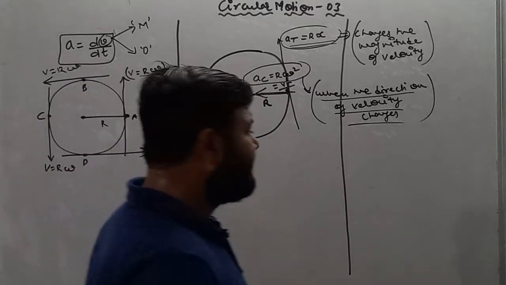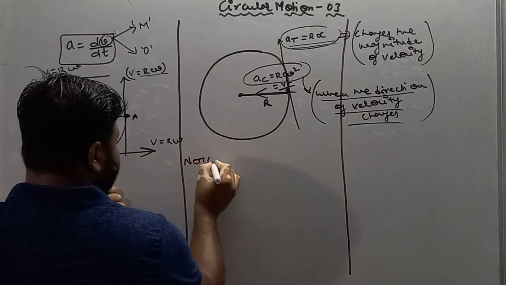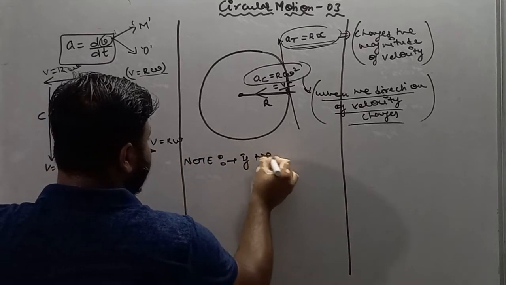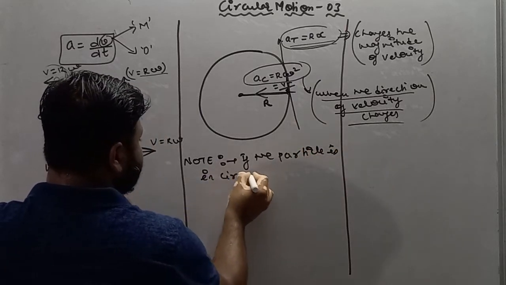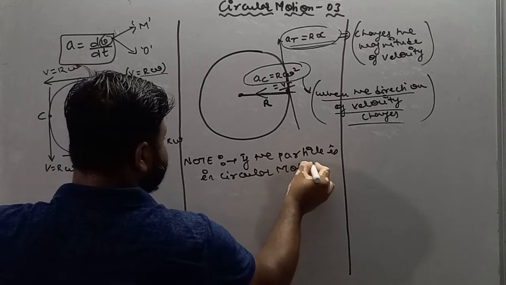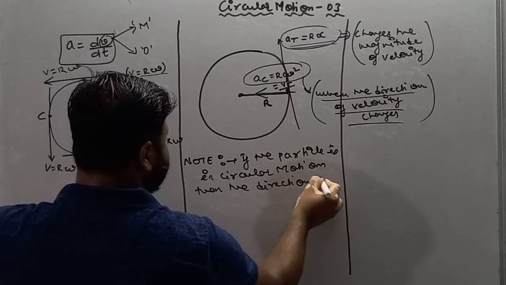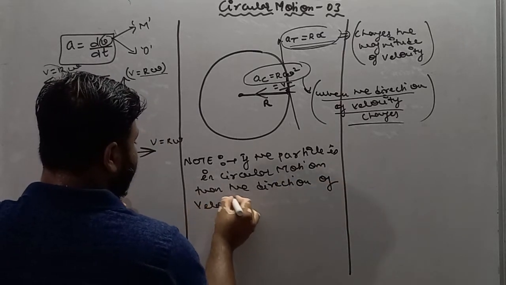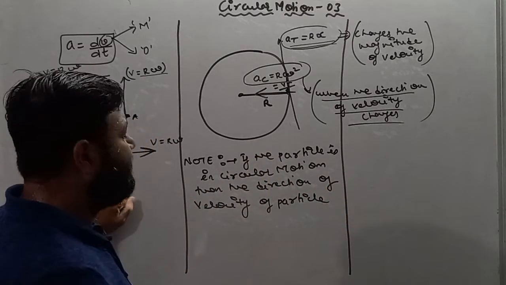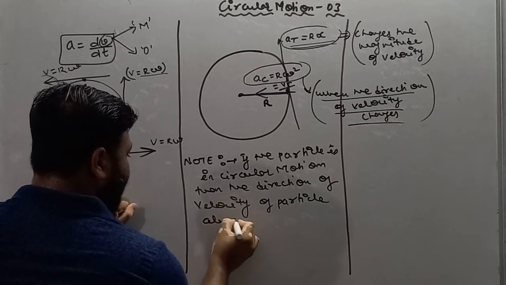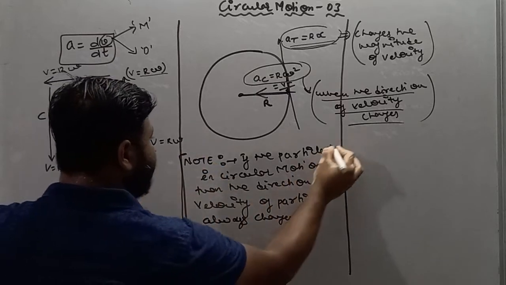Remember this thing, write it down as a note: if the particle is in circular motion, then the direction of velocity of the particle always changes. This is but obvious, my dear student.